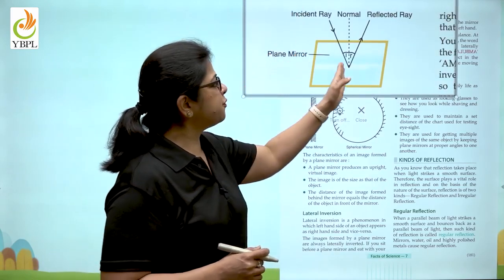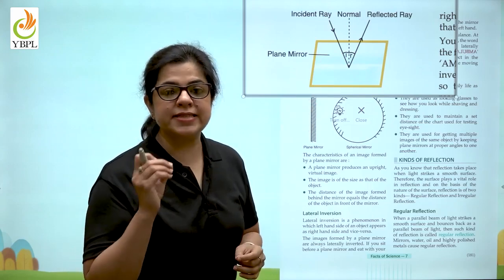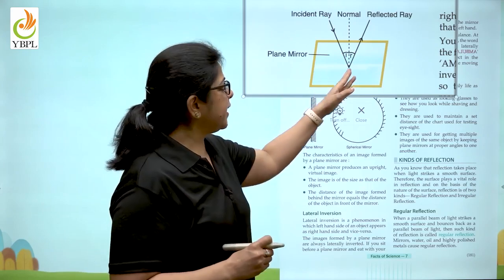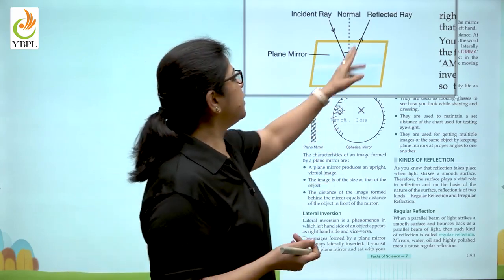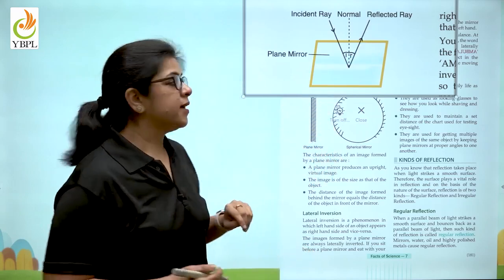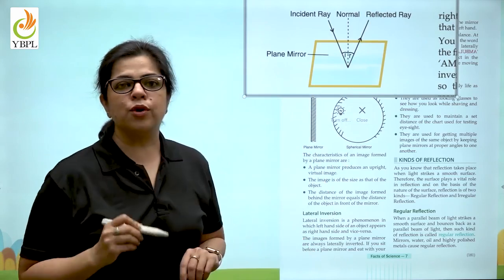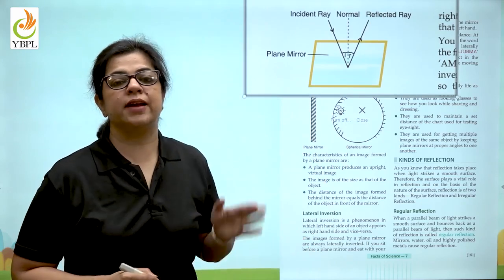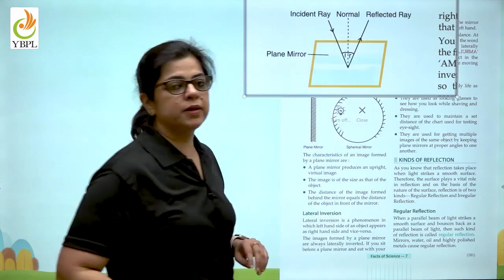The ray of light that is falling on the mirror is known as the incident ray. The light that is reflected from the mirror will be known as the reflected ray. Now, here at this point where the light falls, we create a straight line or a perpendicular. This is known as the normal.